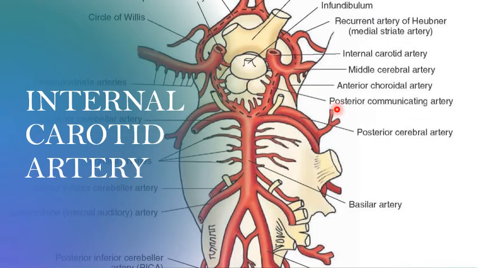This is another slide showing the internal carotid artery. Here you can see very well the anterior choroidal artery also. Okay. Besides the ones we have already seen, we have seen the middle cerebral artery, right? We are looking out for the anterior choroidal branches. Okay, so that is why I have added this also in your slides.